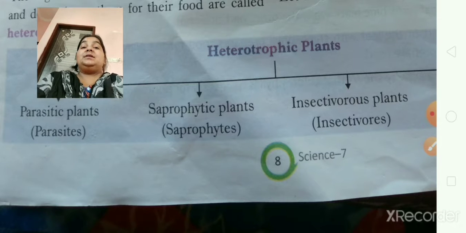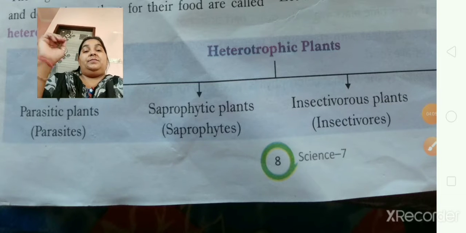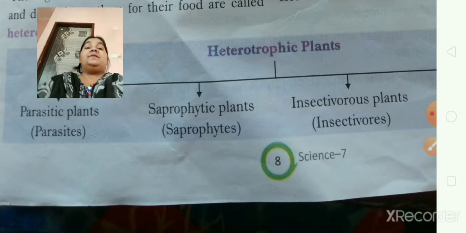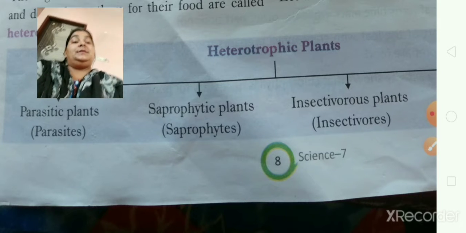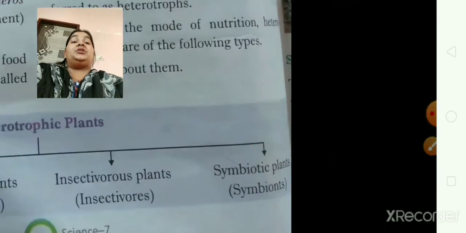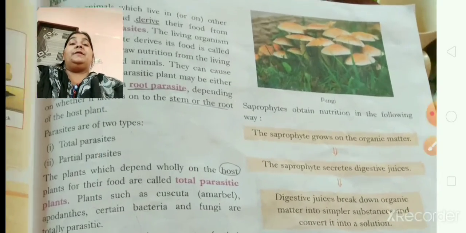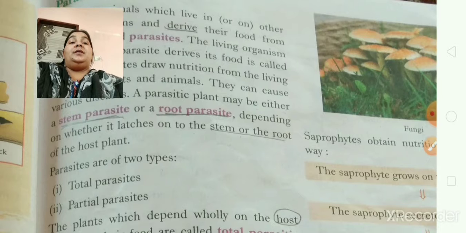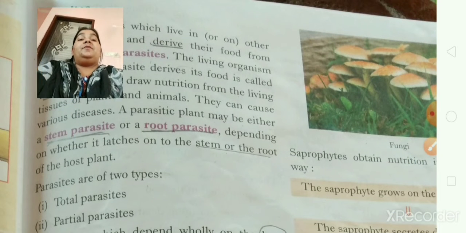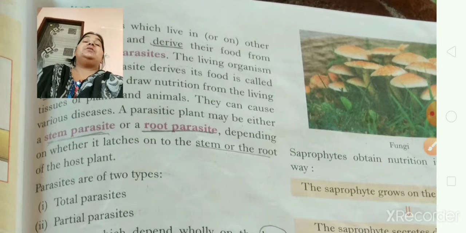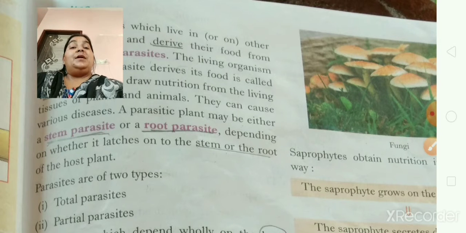So let's start with parasitic plants. What are these parasitic plants? You haven't seen such plants, I know, but within this chapter you can understand the way and points how they are described. See, here are the parasites. We can call them parasites also. इन्हें परजीवी भी कहा जाता है.